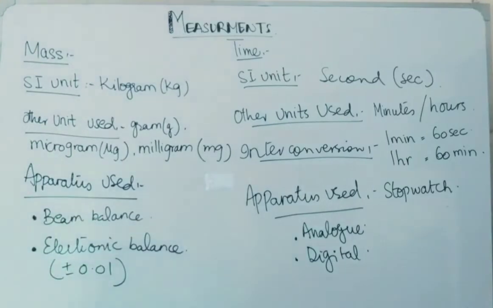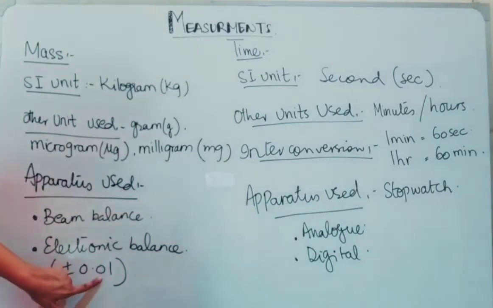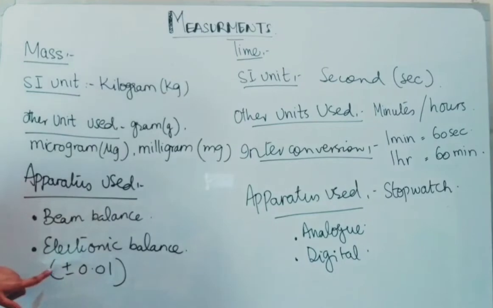If we compare the accuracy of these two balances, the electronic balance is more accurate as it gives us the reading to 2 decimal places. As it is written here, the accuracy is 0.01. If you want to measure very small masses, then you can use the electronic balance, and it gives you a more accurate and the fastest result.